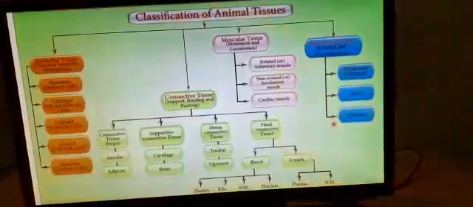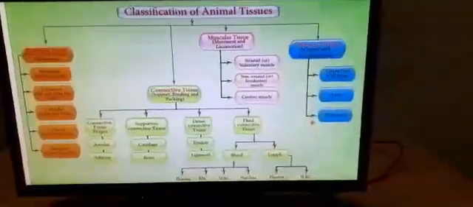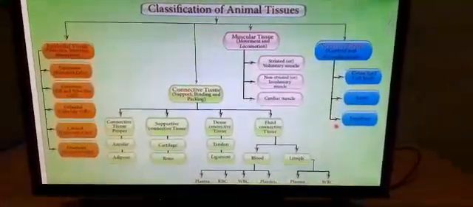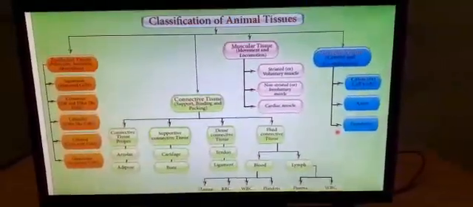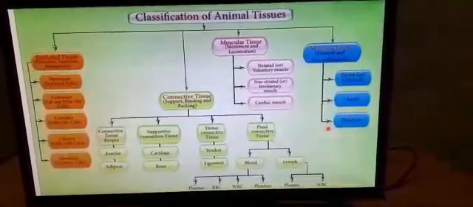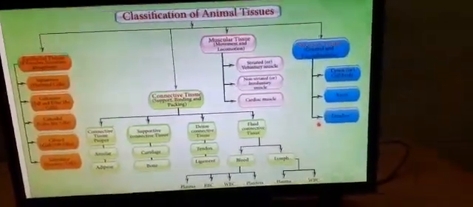So with this, children, we have concluded the topic and the chapter on tissues. We have discussed the various types of animal tissues. Kindly, children, go through the textbook and read the lesson thoroughly to follow the concept.